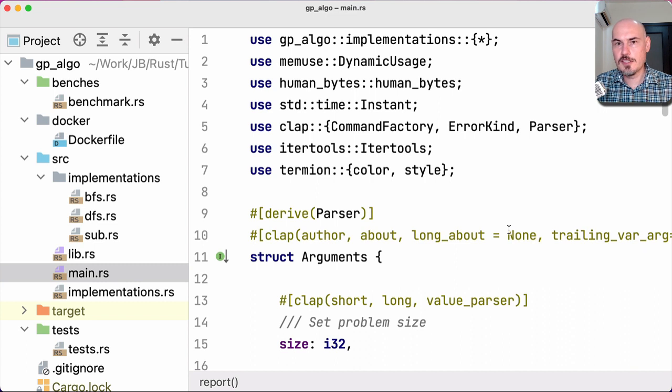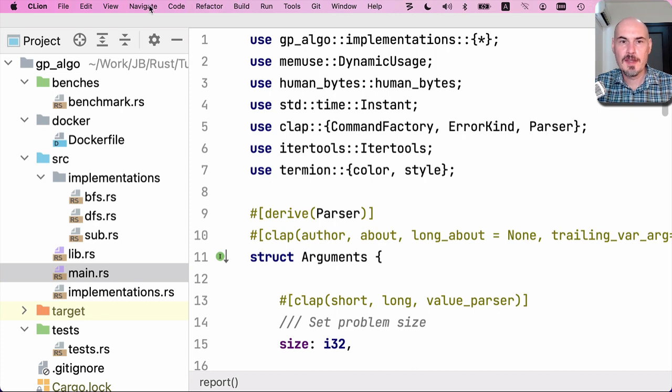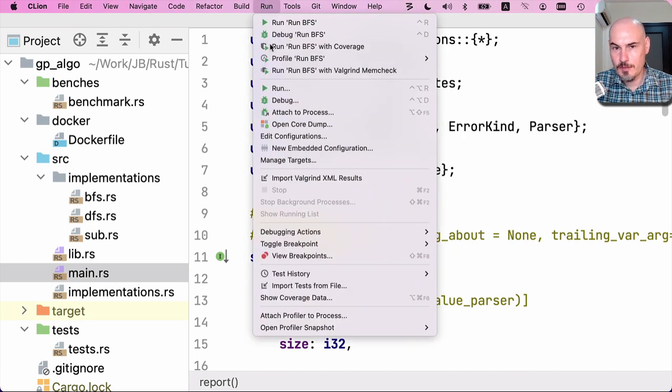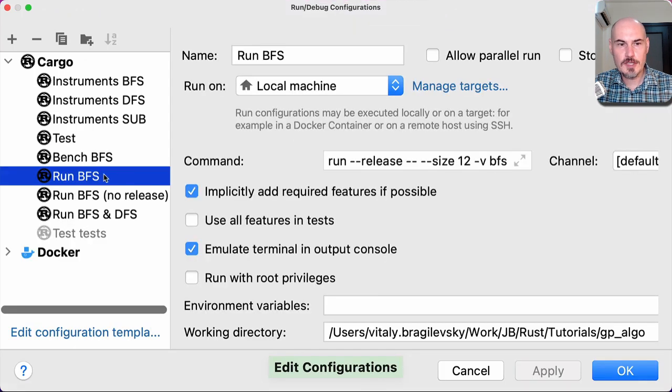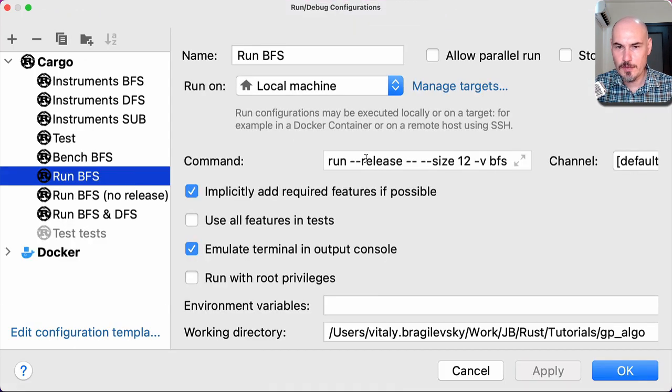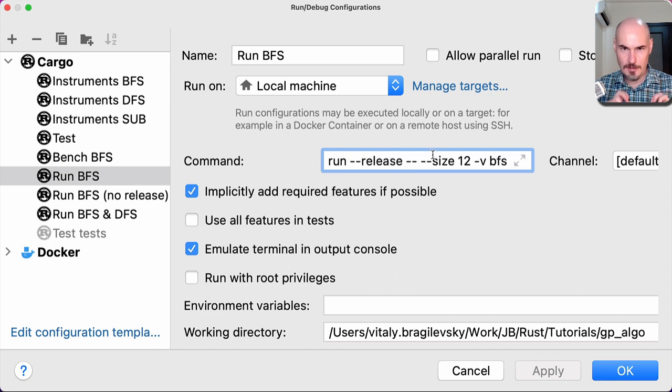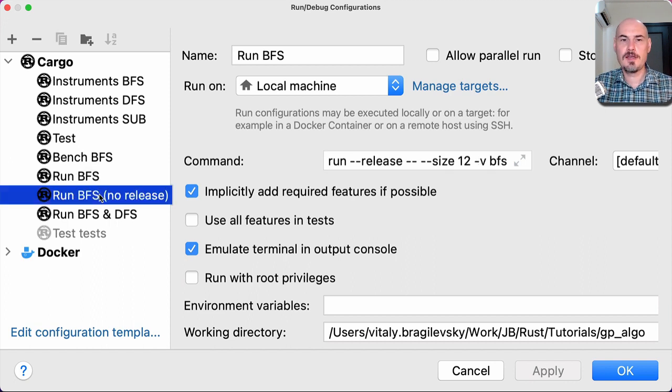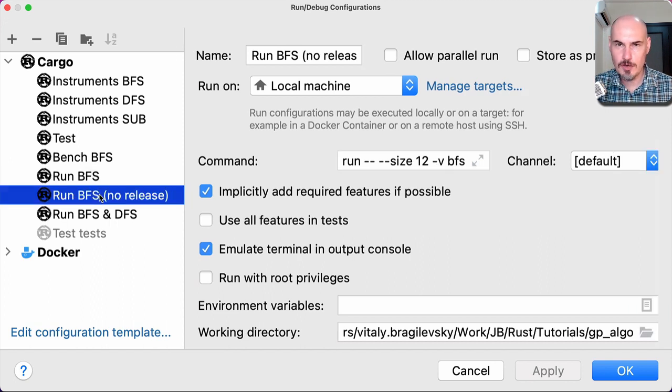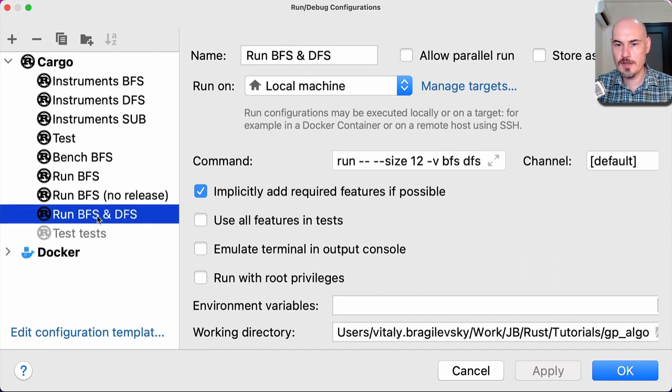If you're using IntelliJ IDEA or similar, you don't have to remember all those flags for running cargo run, and then release, debug, and stuff like that. It's very easy here because you can open run configuration from the menu, from the interface. For example, here I have something for running BFS with release flag to make it maximally optimized with some predefined parameters. Or I can define another run configuration which is not in release mode to debug something. Or I can define this one. And then I can run all these implementations without going to the terminal.